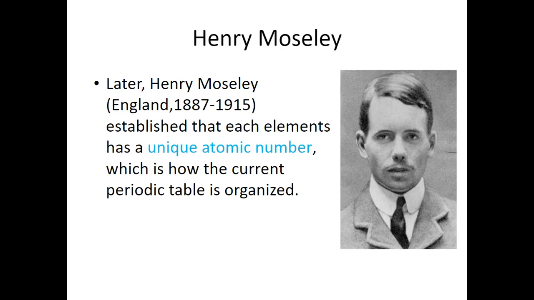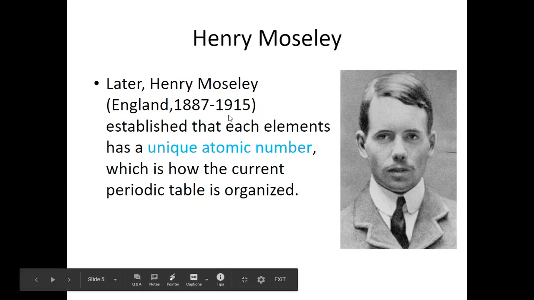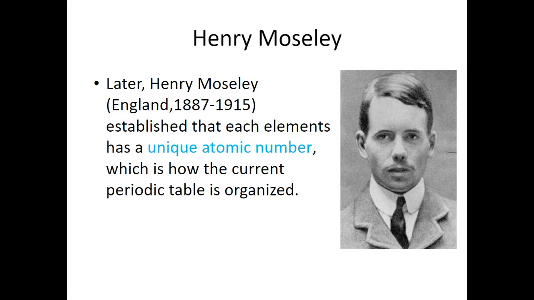All right, Henry Moseley came in later, and he took Mendeleev's periodic table, and he took all the information that they had learned in that time period. And he said, we know now about protons within the nucleus. So every element has their unique atomic number. Let's take that similar organization, and we will organize it by atomic number instead of atomic mass, because Mendeleev had organized it by the mass. Here Moseley said, now that we know about the atomic number, let's go ahead and organize it as such.